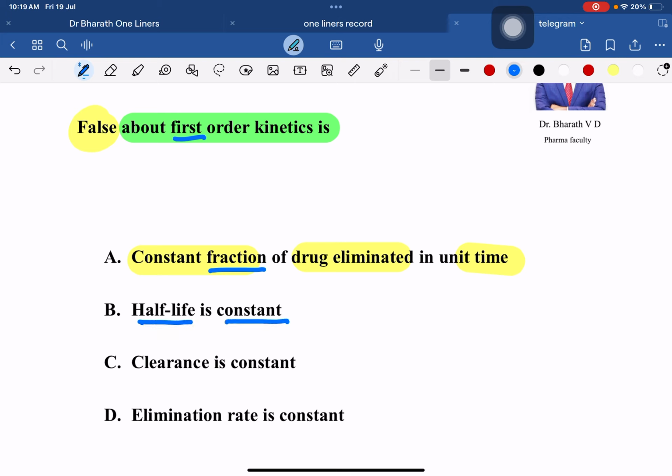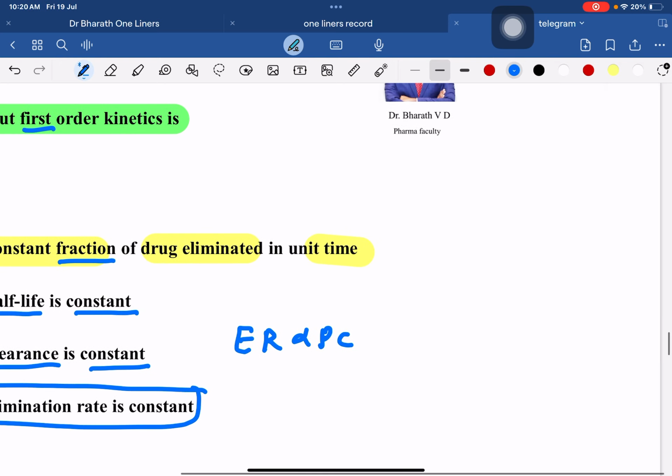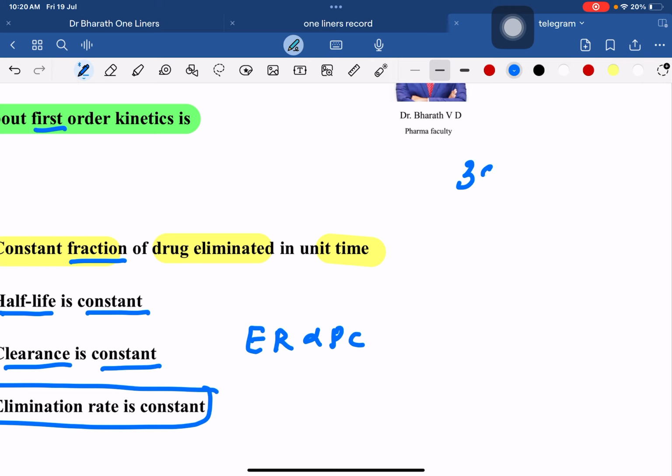Half-life is also constant, clearance is also constant, but elimination rate is not constant. Elimination rate is directly proportional to plasma concentration. Now whenever you read first order, compare that with zero order.